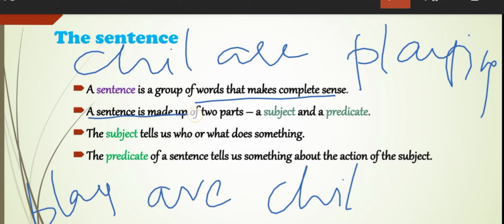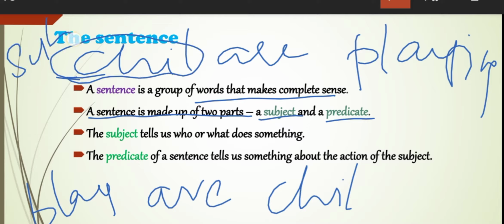A sentence is made up of two parts, one is subject and another one is predicate. Here in this example, where is the subject of the sentence? Who are playing? The children are playing, right? Children is the subject and are playing is the predicate.